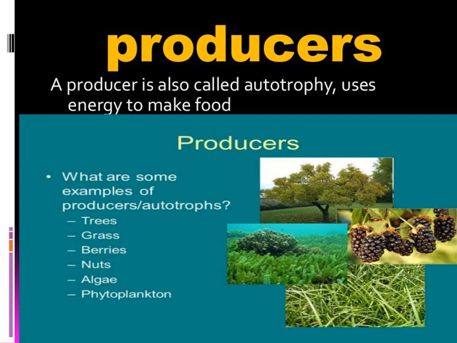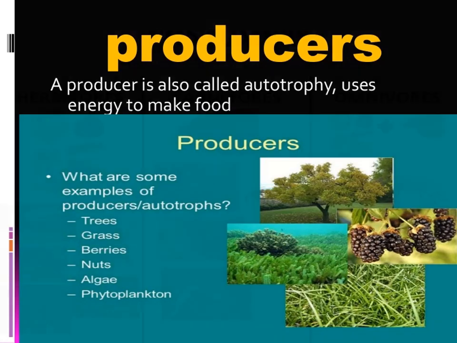Every plant is a producer, preparing its own food by the process of photosynthesis.